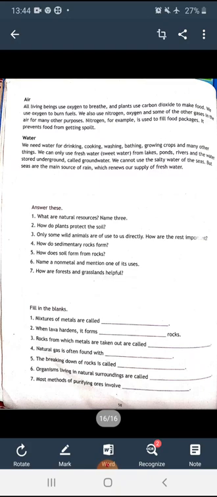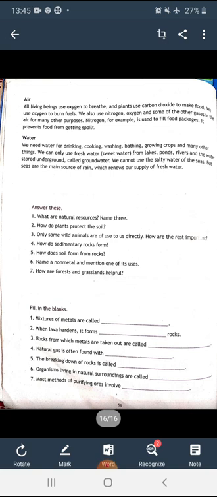So beta, all living beings use oxygen to breathe. Plants use carbon dioxide to make food. We use oxygen to burn fuels. We also use different types of gases, nitrogen, oxygen, and some of the other gases in the air for many other purposes. Nitrogen, for example, is used to fill food packages. It prevents food from getting spoiled. So these are the natural resources.